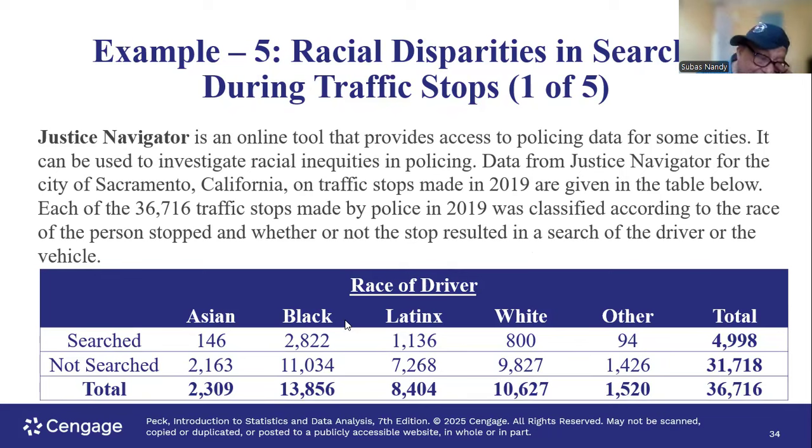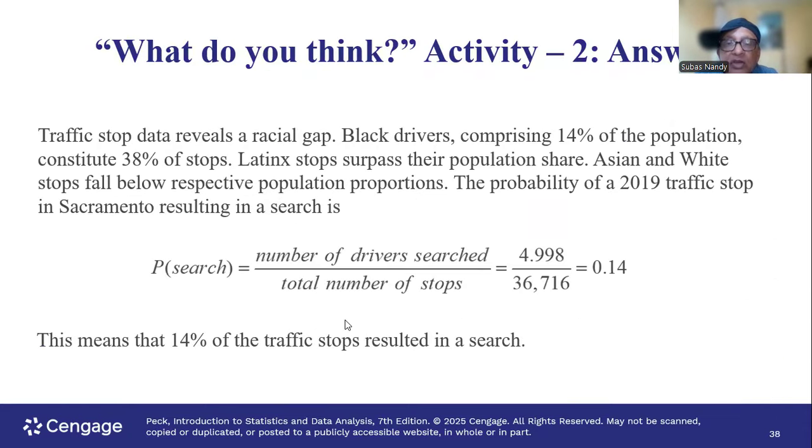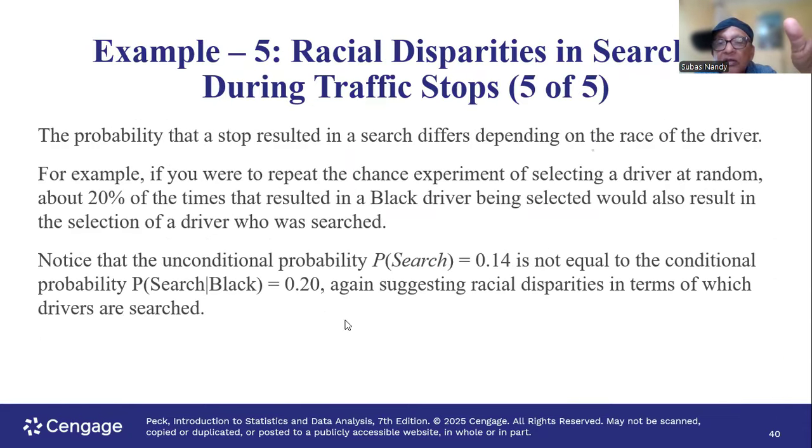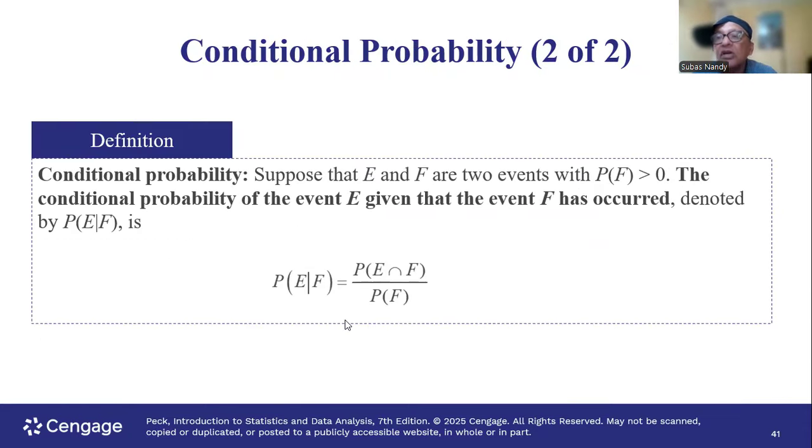In any event, either way, out of the total circle of searched, the part that was black, that small part, goes in the numerator and the total of the searched goes in the denominator. You can use that, or you can use this definition to find the conditional probability. This is very important because it happens in real life.